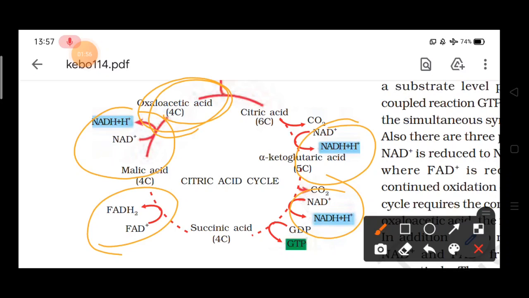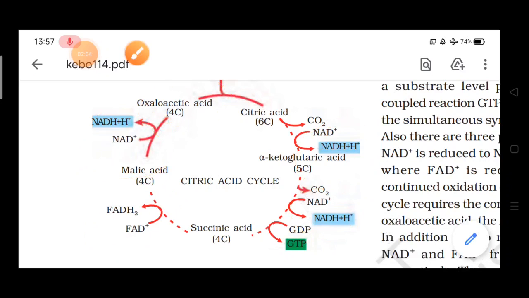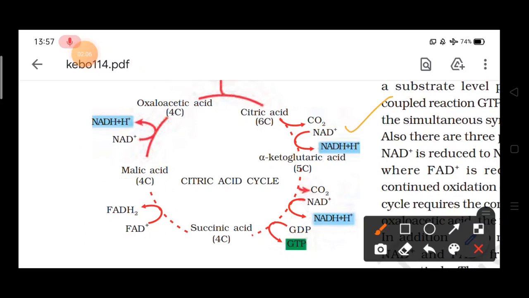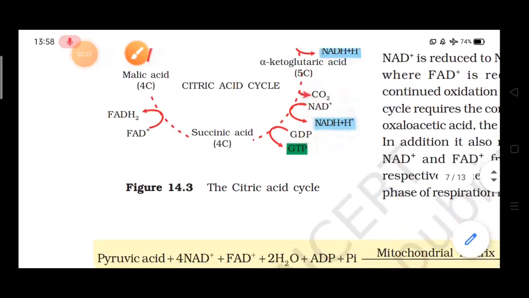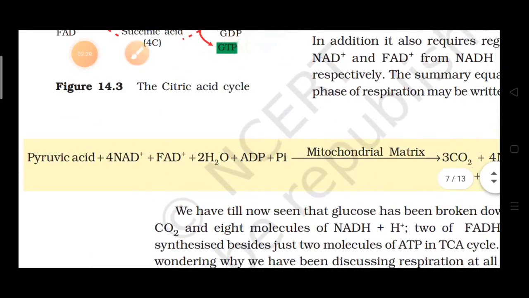इसके अलावा रीजनरेशन ऑफ NAD प्लस and FAD plus, it is also necessary, because what we have seen here is that NAD plus is required here, and here also NAD plus is required, and here also NAD plus is required. So for the continuation of this cycle, this oxaloacetic acid should be supplied continuously, NAD plus should be supplied continuously.